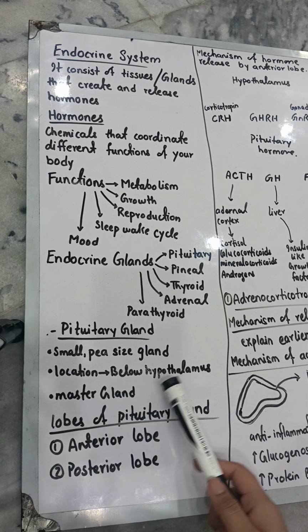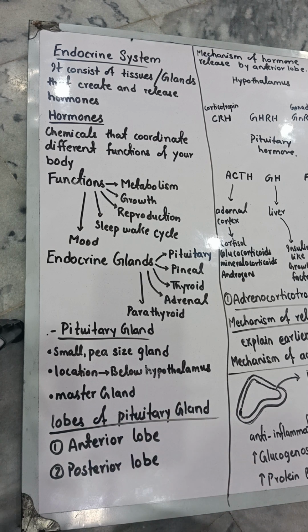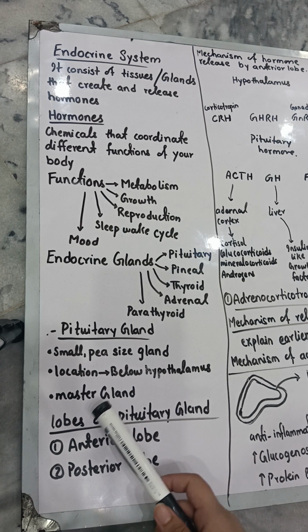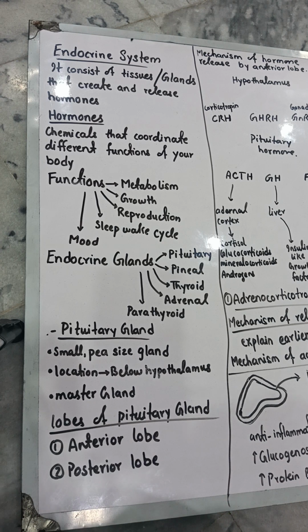It is present below the hypothalamus of your brain, at the base of your brain. This gland is called the master gland because it is controlling all the functions. It is controlling the secretions of other hormones also. It controls a lot of functions, due to which it is called a master gland.